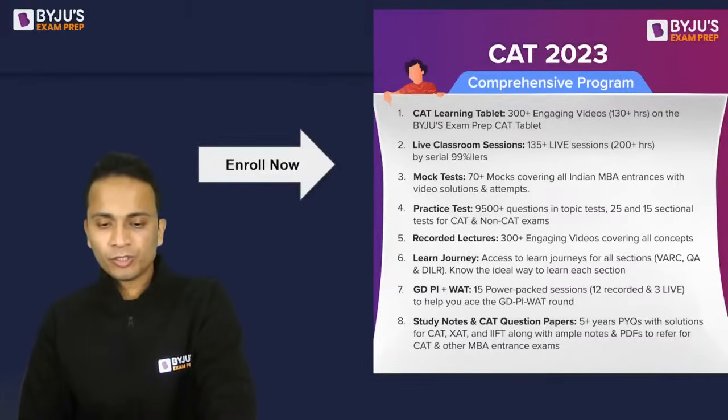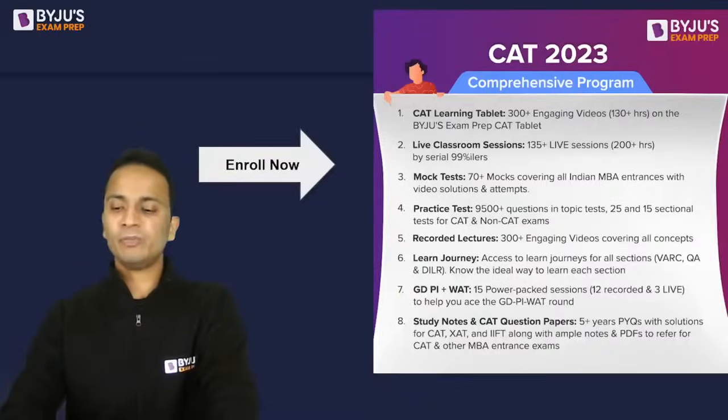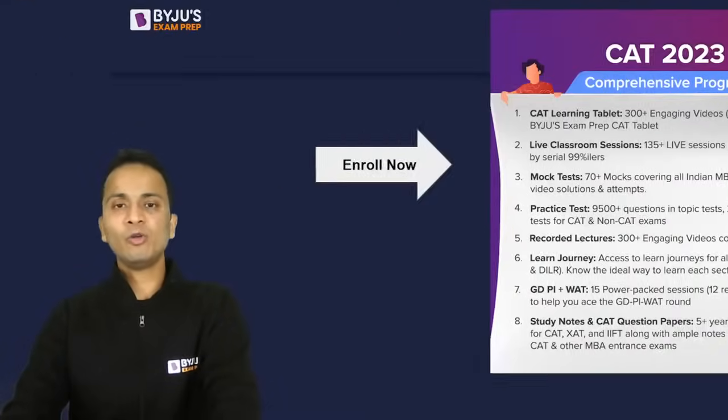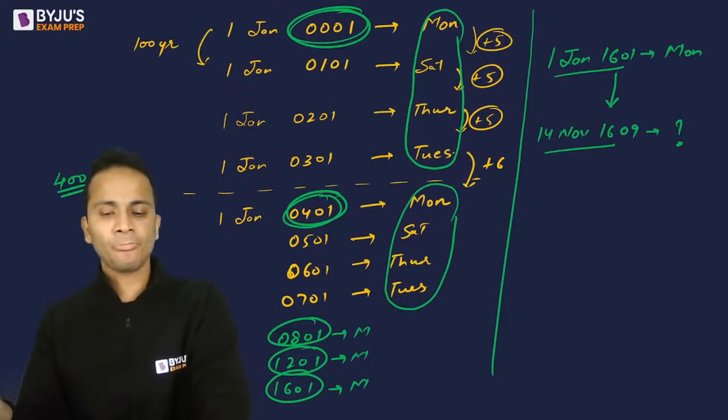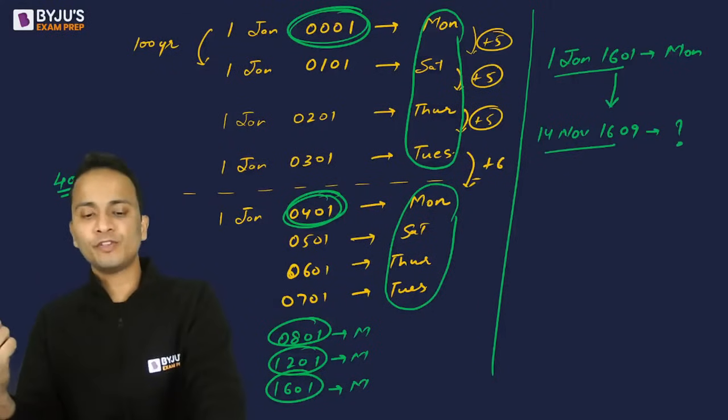Previous year question, which day cannot be first day? Okay, so which day cannot be the first day of the century? So Pranav, now you can answer that. I have told you the first day of the century: Monday, Saturday, Thursday and Tuesday are possible. So these can only be the first day of a century.